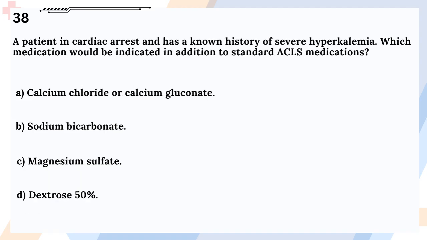Question 38. A patient is in cardiac arrest and has a known history of severe hyperkalemia. Which medication would be indicated in addition to standard ACLS medications? A. Calcium chloride or calcium gluconate. B. Sodium bicarbonate. C. Magnesium sulfate. D. Dextrose 50%.